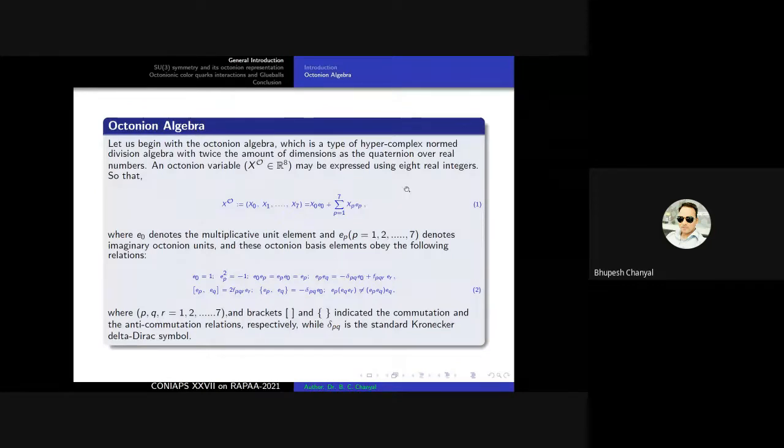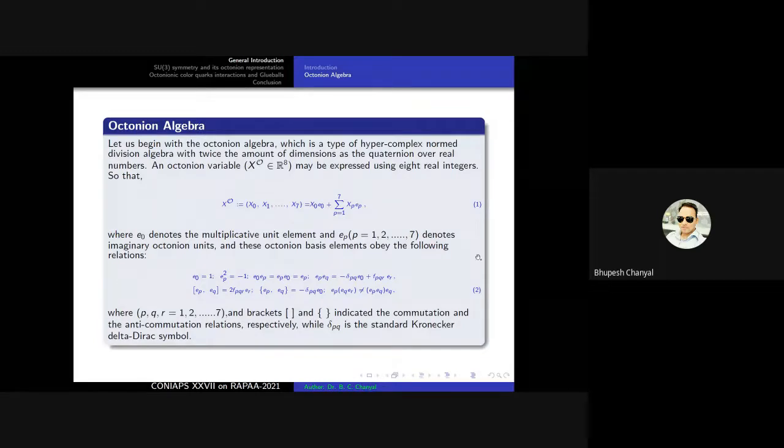Finally, these octonion basis elements, I mean e_0 and e_p, obey the following relations. These are the multiplication rules for the octonion algebra. For example, we have e_0 equal to 1, e_p squared equal to -1, e_0 e_p equal to e_p e_0 equal to e_p, and so on.